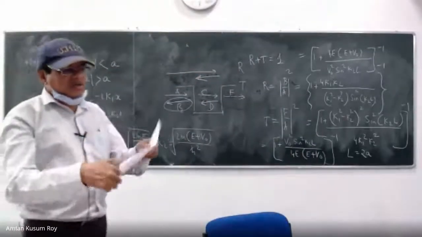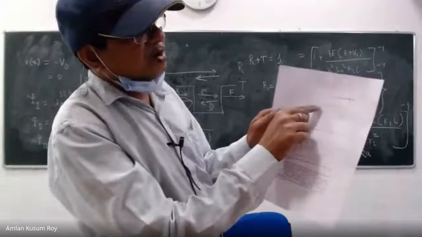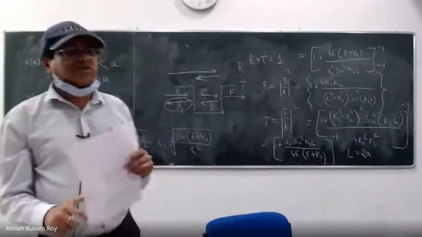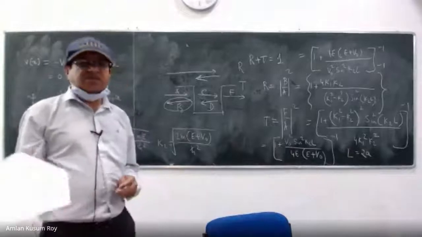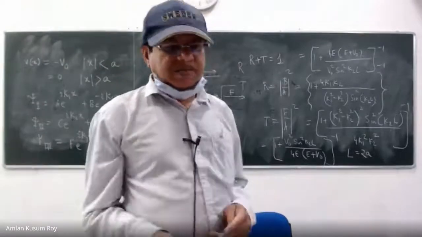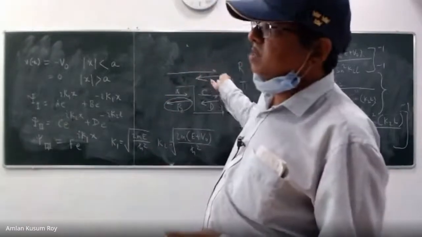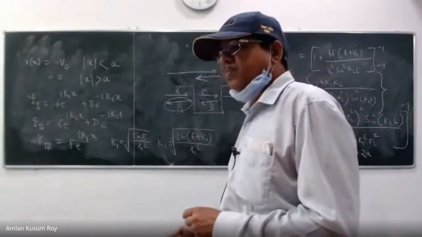And where is this minimum coming from? These are a little bit mathematical details you can find in the notes on the wave function. So read a good book. We do not have time to discuss all these things. Today we have left at least 5-6 expressions for you to derive. Okay, so you should derive that.